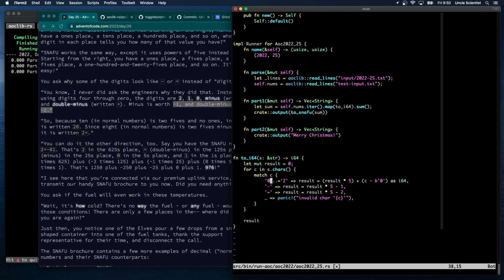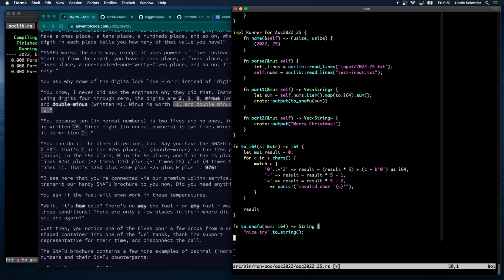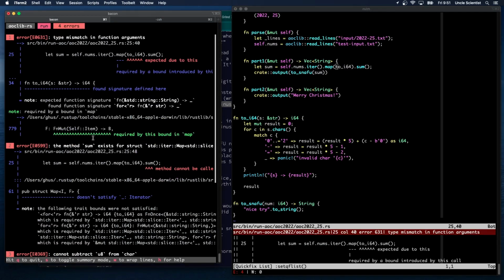This we could probably also turn into an iterator, right? To SNAFU, I'm just going to have nothing for now. Num i64 returns a string. Oh, nice try. To a string. I just want to see if I can convert these correctly. Println s converts to result. And this fails.